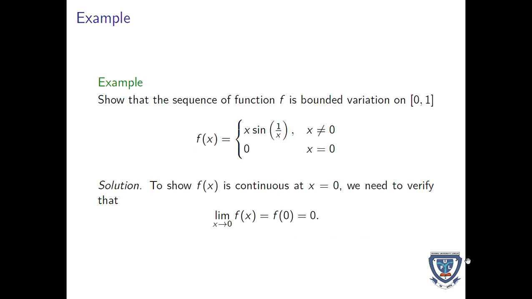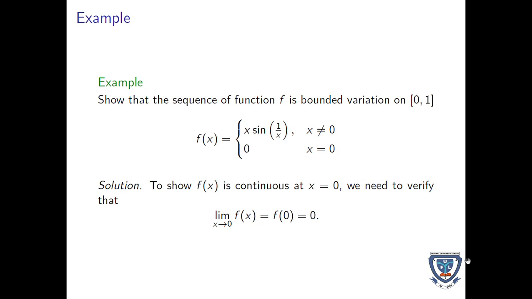Let's pick some examples to show that when a function is continuous, differentiable, and bounded, then it's of bounded variation. Show that the function f is of bounded variation on [0, 1], where f of x is equal to x sine 1 over x when x is not 0, and 0 when x is 0.